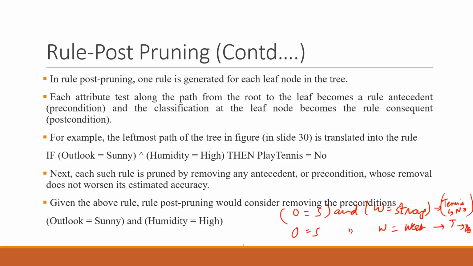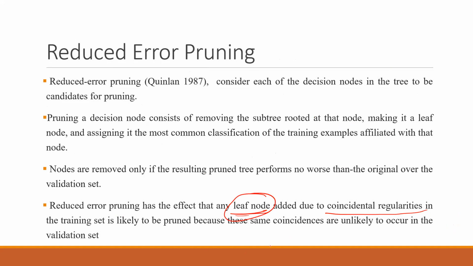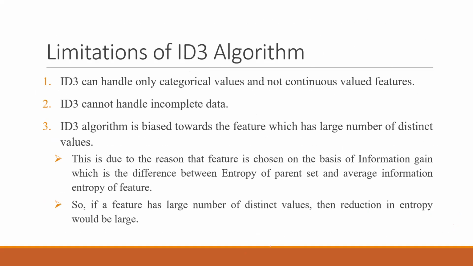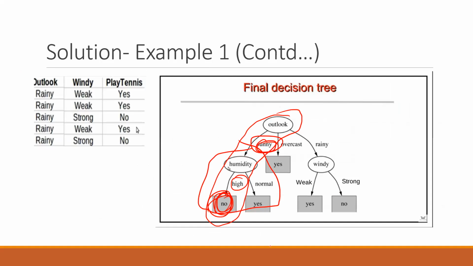So these are the two rules. Maybe you can also say outlook equal to overcast. So it simply means that you can remove some of the rules and get the work done if things allow.